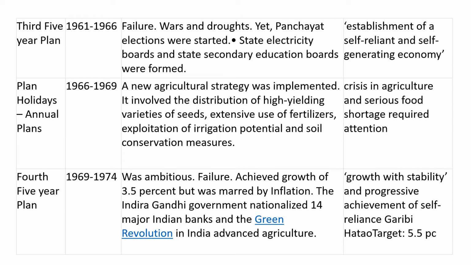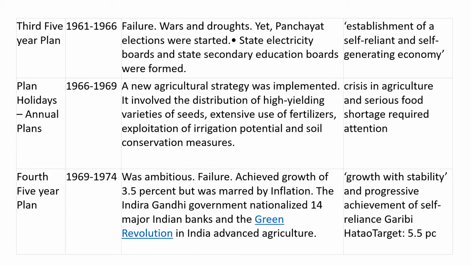Then we had the fourth 5-year plan, which started in 1969 and lasted till 1974. This was a very ambitious plan, which came forward with an objective of growth with stability and progressive achievement of self-reliance. Also, Garibi Hatao was a very important goal which the plan aimed at. Here too, there were many failures, and it could achieve a growth rate of only 3.5%, and the inflation was a bit high in the economy.